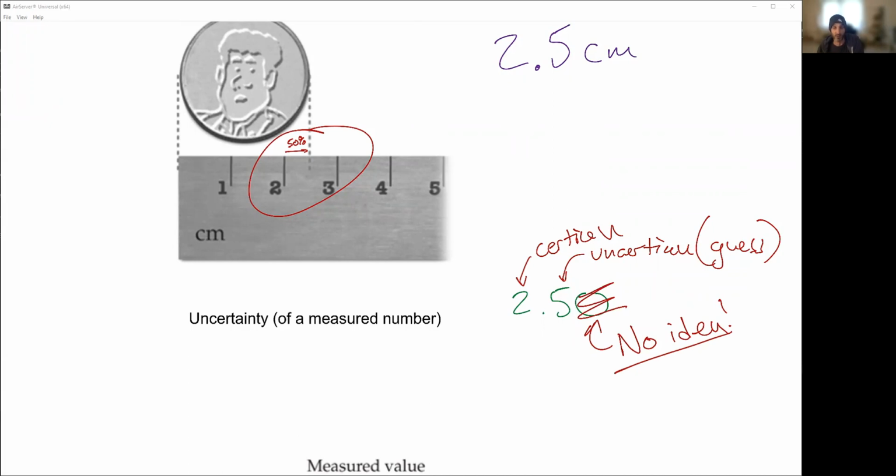Anything after the first uncertain number, you have no idea. So once you guess, everything beyond that is completely insignificant. So this number here is insignificant. If you added that 0 there, it's just wrong, because we're not sure about the 5. We're absolutely not sure about anything beyond that. So the uncertainty itself is always going to be based on the measurement tool.